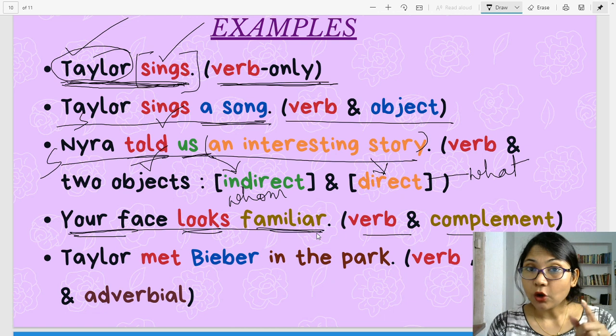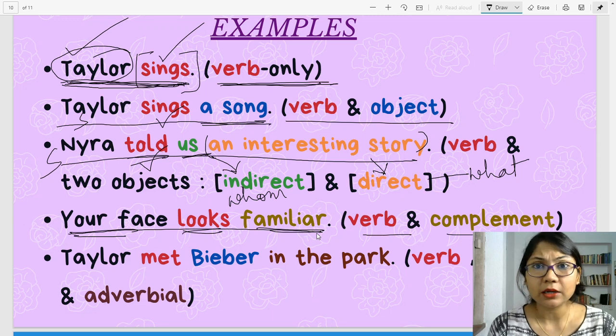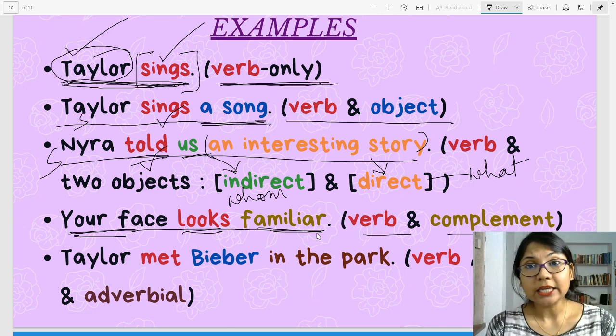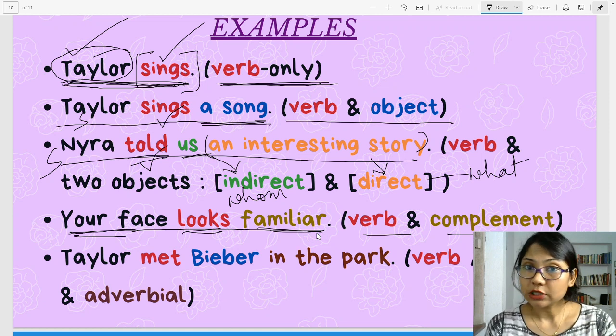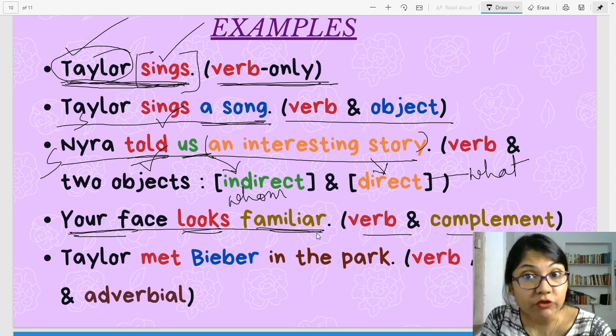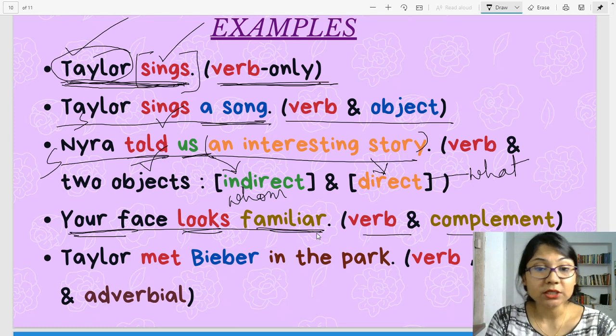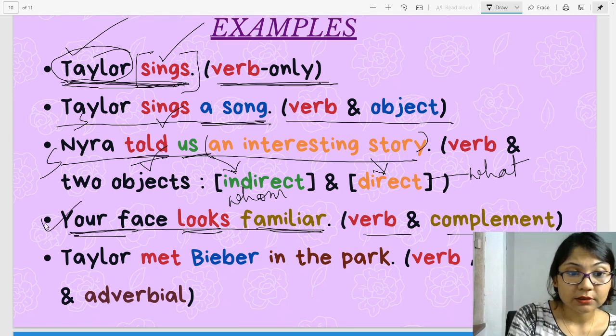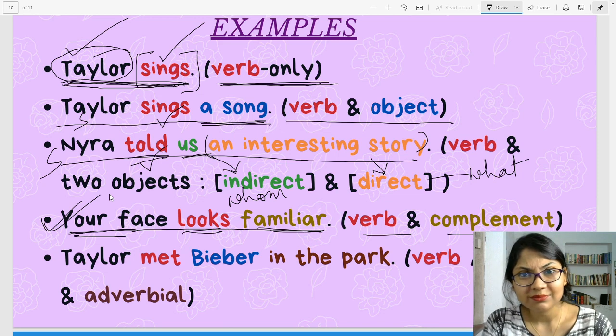Alright, but objects are a main part of a sentence, whereas complements may not be a fundamental part. Well, it is a significant part because it adds information about the subject or the object, but it is not at all anything like the object. Complement adds information about the subject, as in this sentence, or an object. Alright.